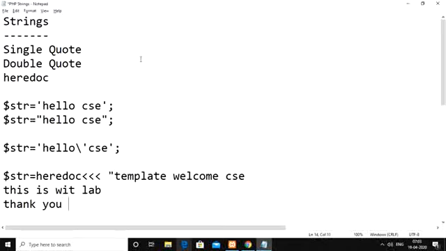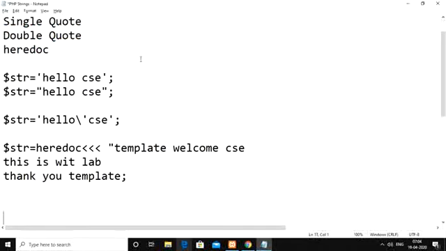At the end again we write the same token, template, then end with a semicolon. Here the token template represents the beginning of the entire string, and the template again at the end represents that the string has ended and is stored within str itself. Like that, strings can be represented either by using single quotes or double quotes, or by using heredoc within PHP.